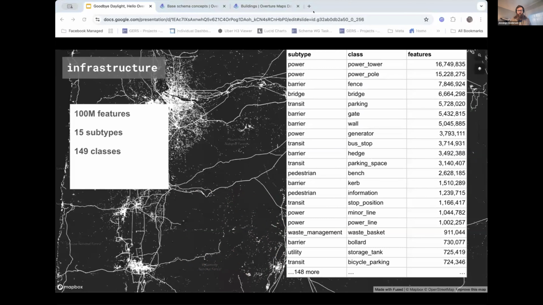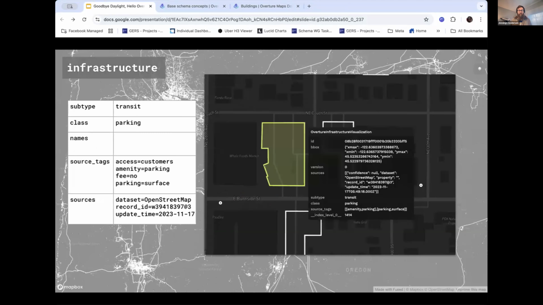Globally, there are about 100 million features, and that's just broken down into 15 subtypes and 149 classes. And you can see kind of a breakdown of the top most popular subtypes and classes over here. So we have a lot of our power infrastructure, fences, barriers, parking information. And so what does a feature look like?